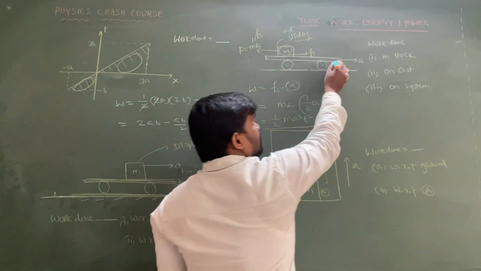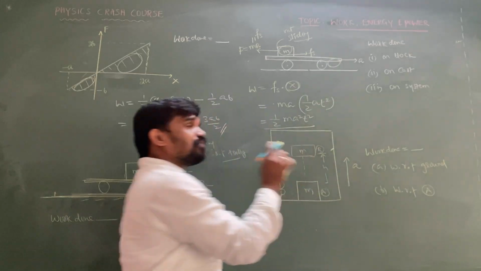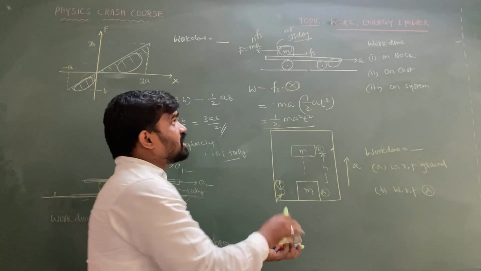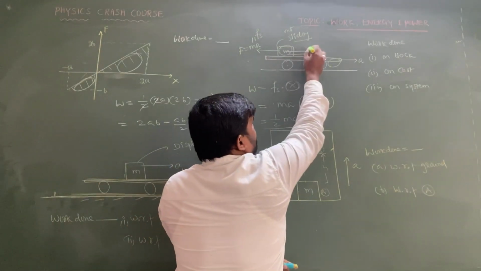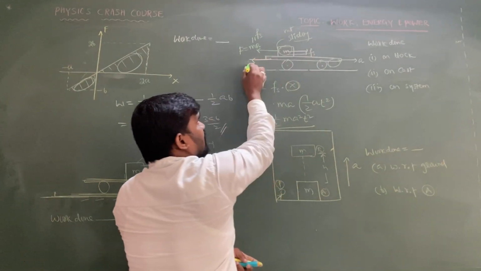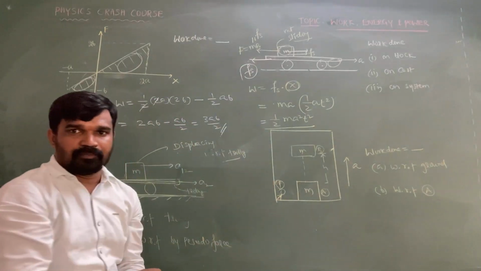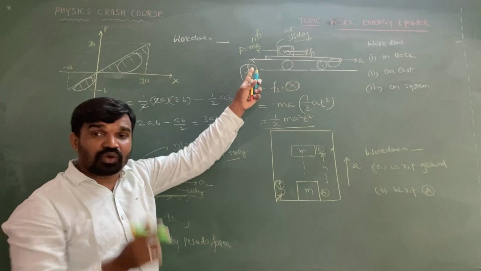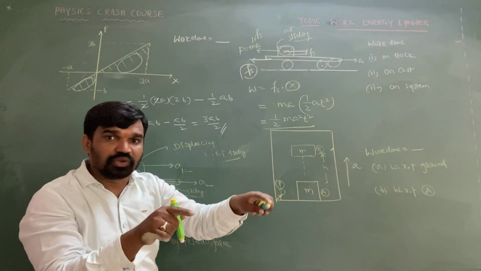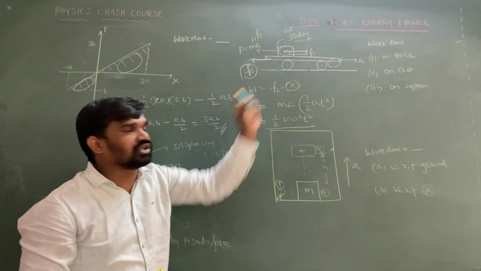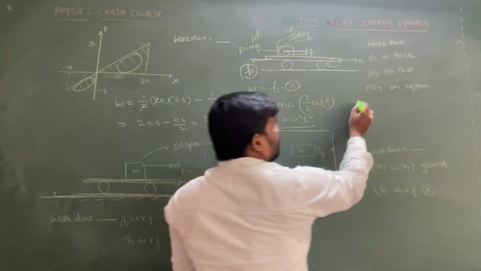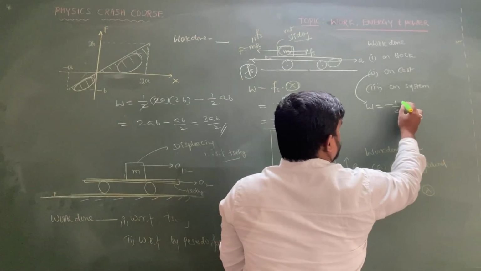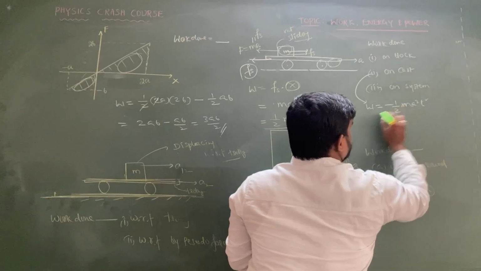What is the work done by the friction on the cart? If friction is acting in the forward direction on the block, then friction will act in the backward direction on the cart. So work done will be negative because friction is acting opposite to the displacement. So work done on the cart is the same value but opposite in sign, minus half m a square t square.